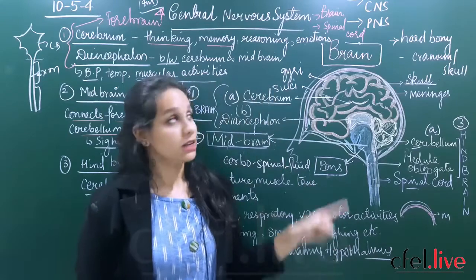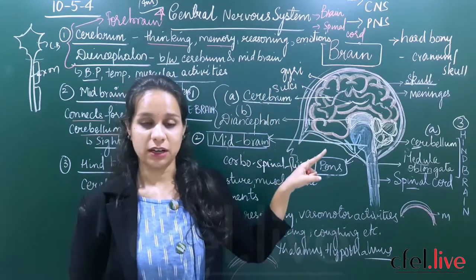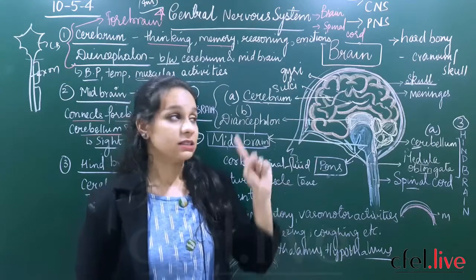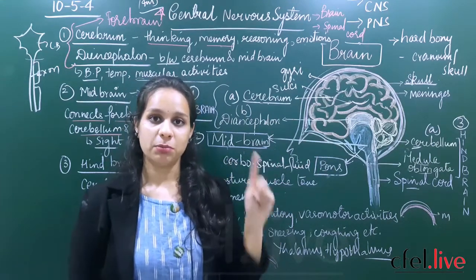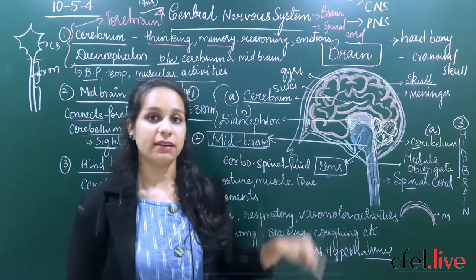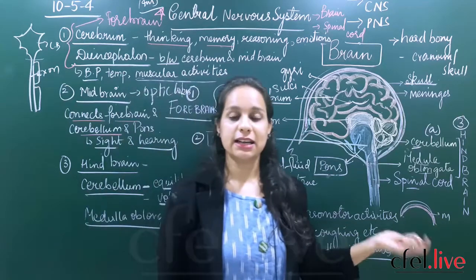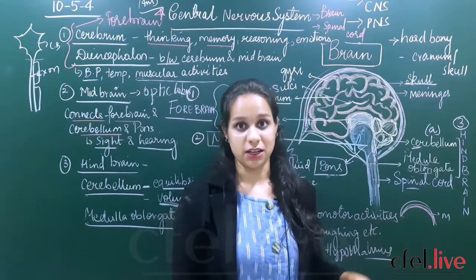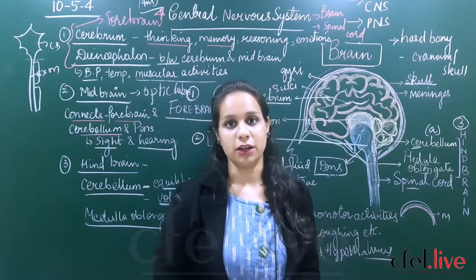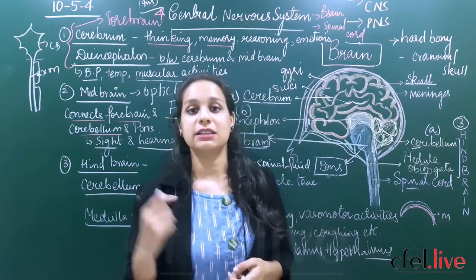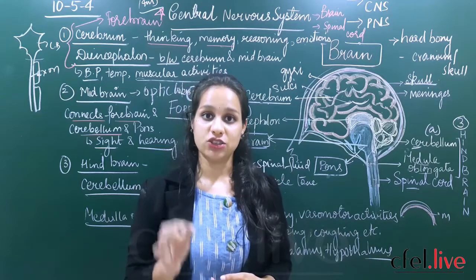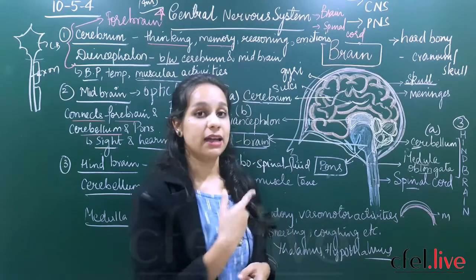So this is all about the central nervous system, and the first part of central nervous system, that is the brain. So central nervous system and peripheral nervous system in our body. Central nervous system has 2 important parts, the brain and the spinal cord. Today we have dealt with the brain. In our next class we will be seeing the next part of the central nervous system, that is the spinal cord.